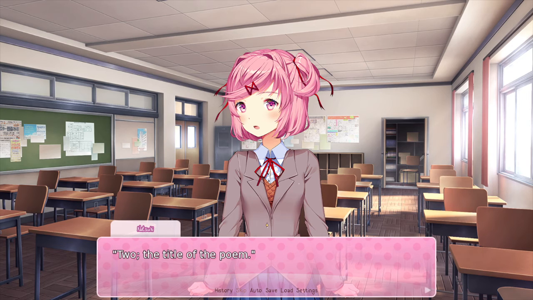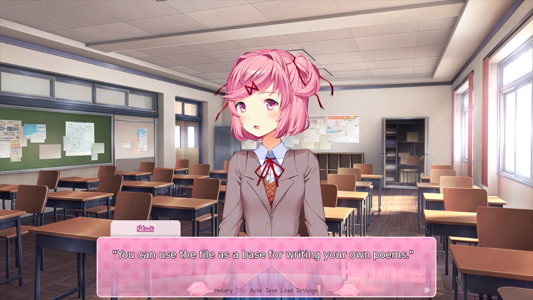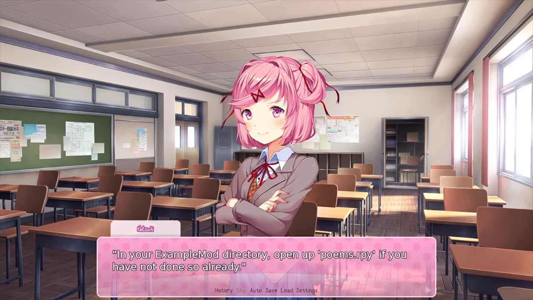2. The title of the poem. And 3. The actual poem itself in block quotes. Yuri 2 and Yuri 3 associate with Yuri's 2nd and 3rd Act 2 specific poems respectively. You can use the file as a base for writing your own poems. In your example mod directory, open up poems.rpy if you have not done so already.